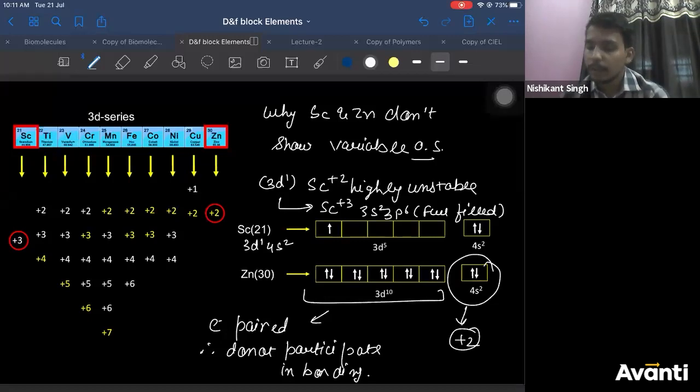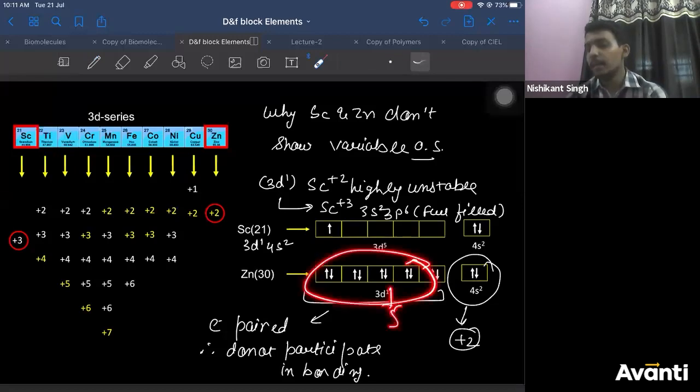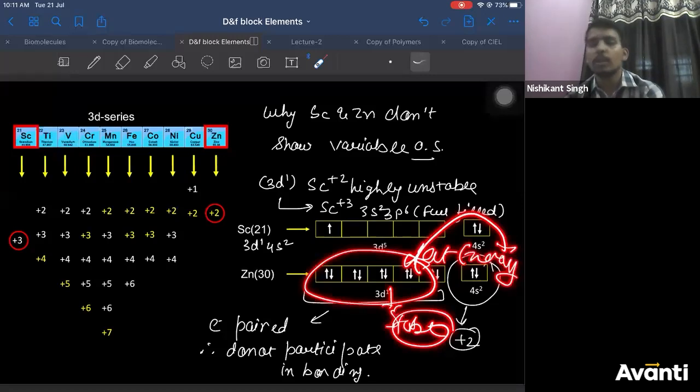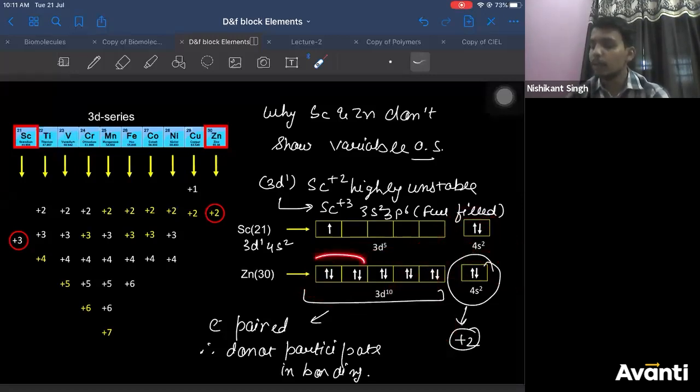Right? Yes. Is that clear, everyone? Why can copper show +2? We'll come to that, Ravi Kiran. Just give me some time. We'll come to that again. Is that clear, everyone? It can't excite to others. See, the point here is this is fulfilled. It is stable. If you want to excite this electron, you have to supply a lot of energy, which is not easy to provide. Therefore, these paired electrons do not participate in bonding. Is that clear, Vijay Kumar?